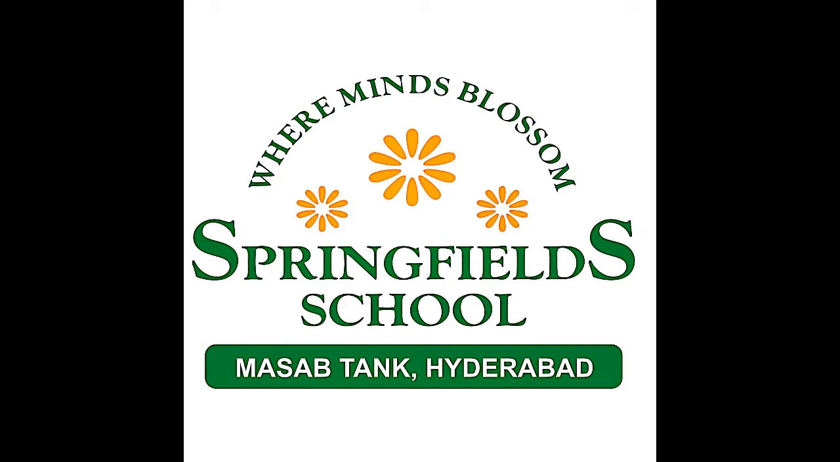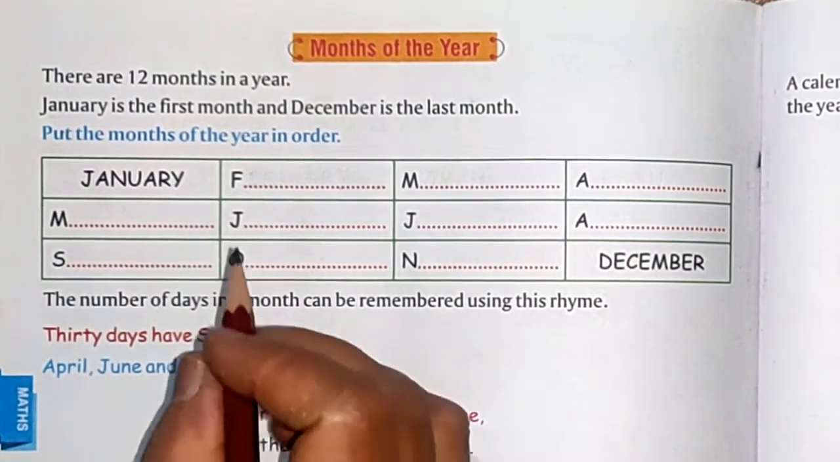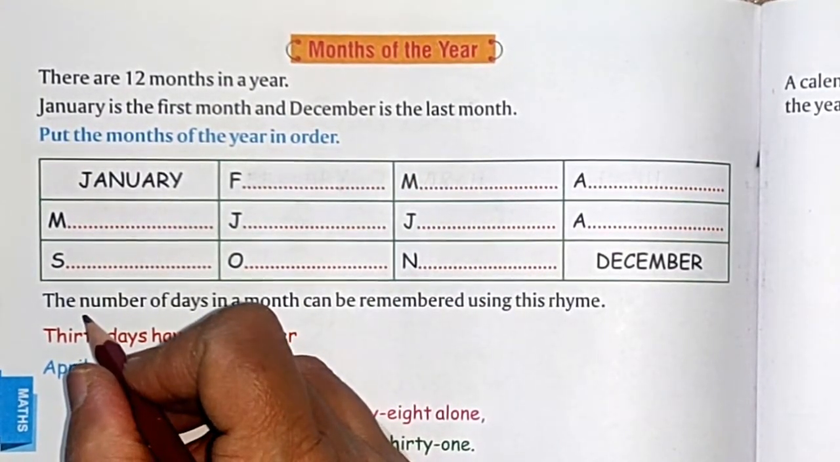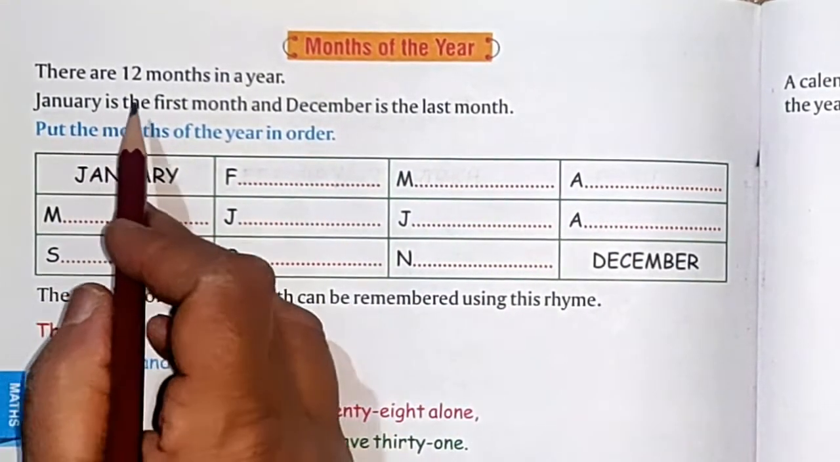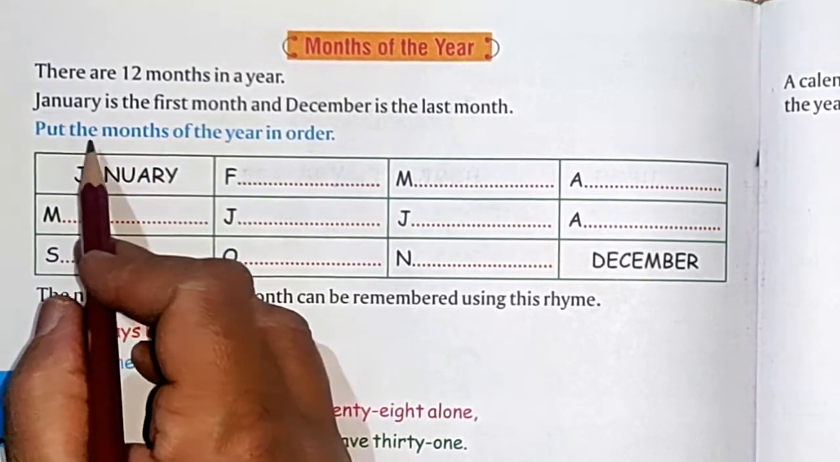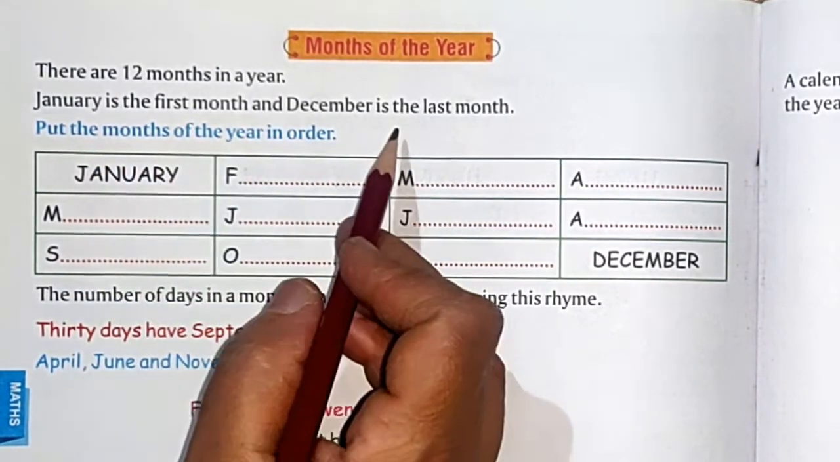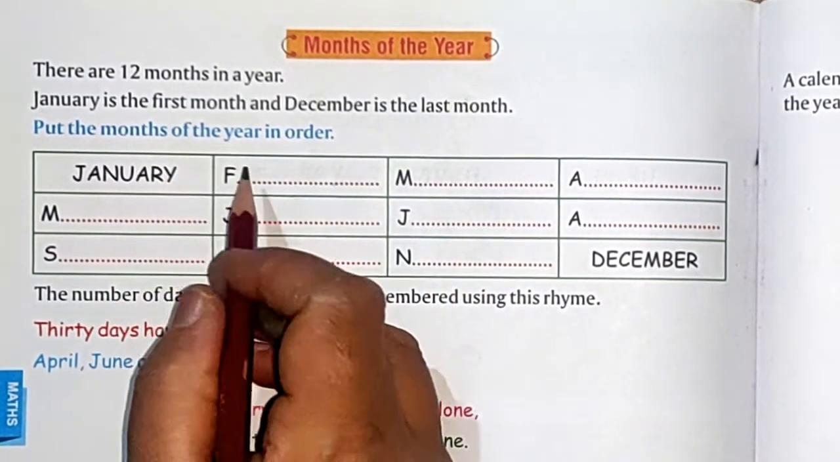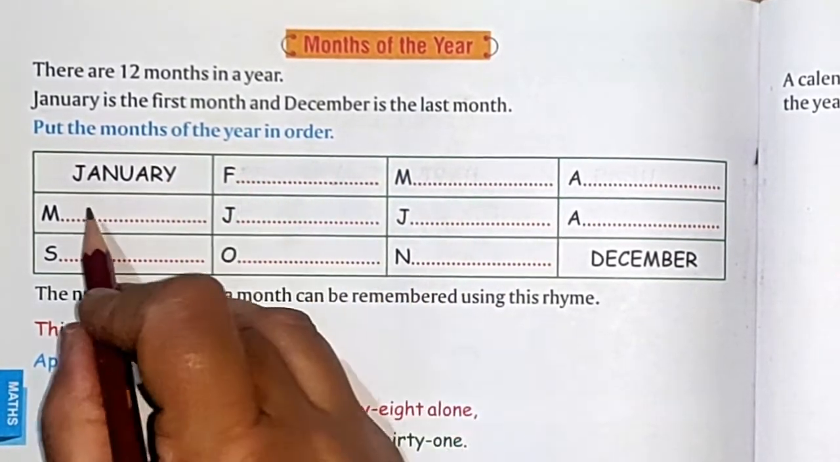In our previous class, we have learnt about the concept of time. Today, we will be doing months of the year. Let's start. Now, children, we are doing months of the year. Do you know how many months are there in a year? Yes, there are 12 months in a year, and January is the first month, and December is the last month. Okay? Now, put the months of the year in order.